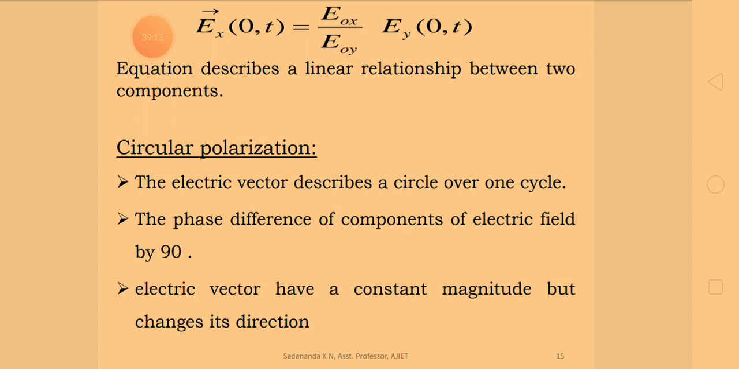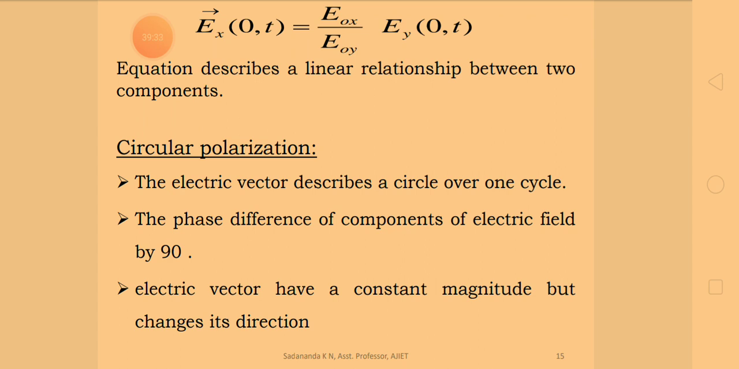Next topic is circular polarization. Here, in the case of circular polarization, the electric vector describes a circle over one cycle as the plane wave advances.